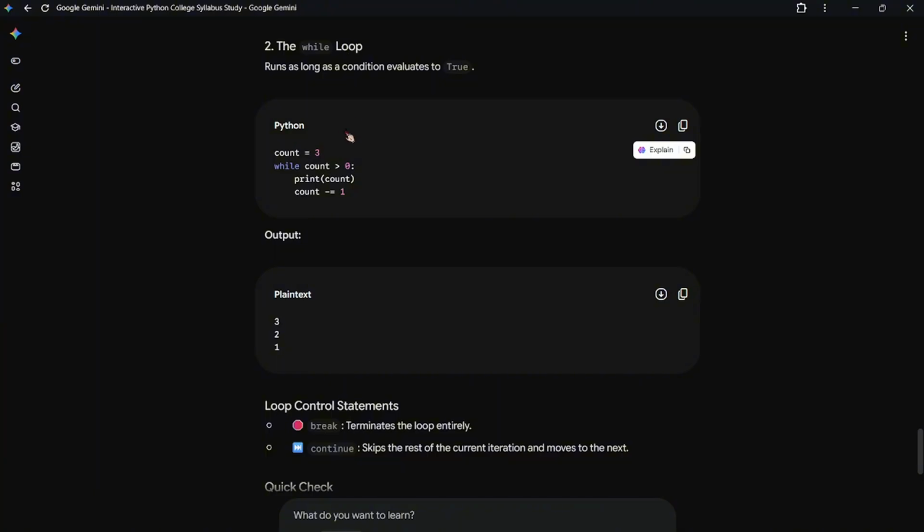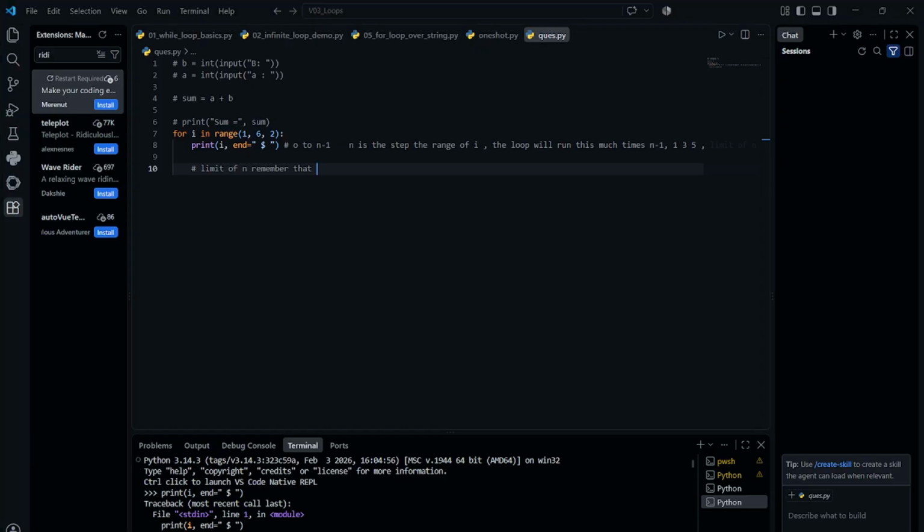Now the for loop is clear, I guess. Let me show you again what the coding question is. You can try these coding questions. Now let's get back to while. So while count is equal to 3, while this statement is true, okay, this condition is true, till that time the program will run. And always remember to give the base case that will lead to the satisfaction of the condition.